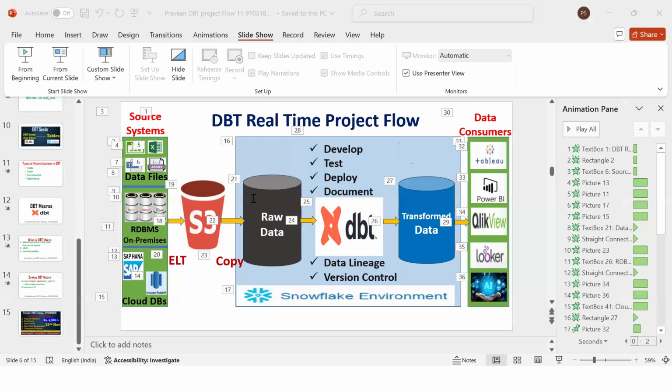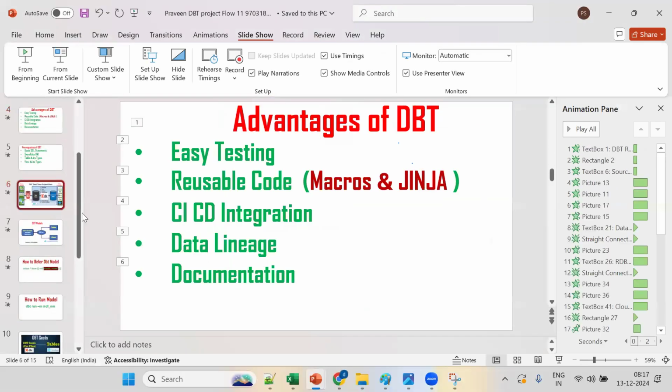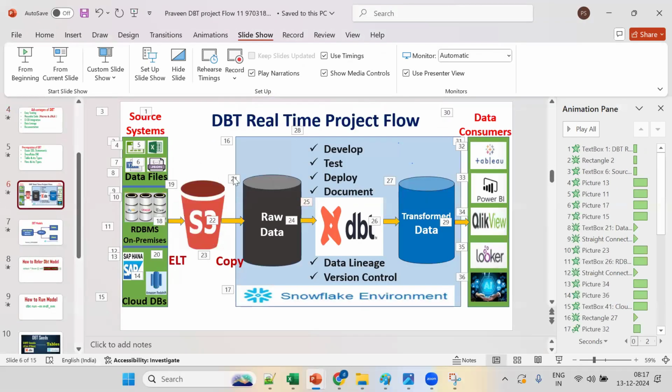Just now you told it is a transformation tool, but here again we can build an ELT pipeline tool, right? So how exactly can we differentiate between these two? I'll explain this slowly, then you'll get it. Once you see the project, you'll understand. Hold on for 1 minute.